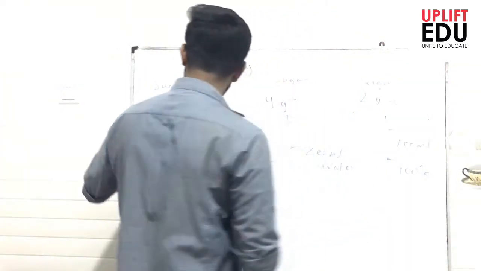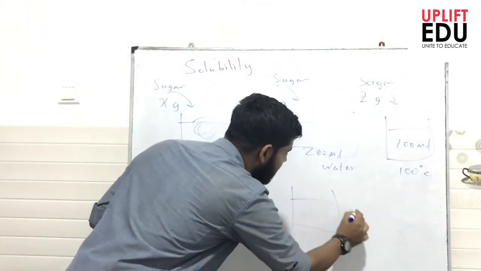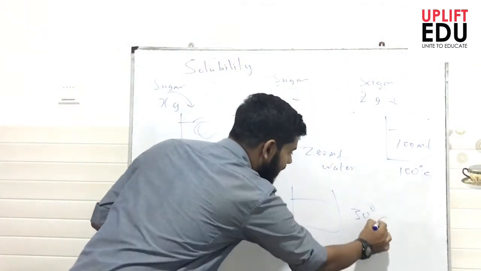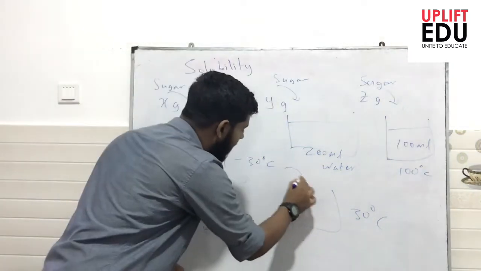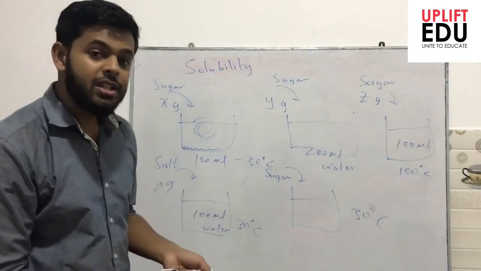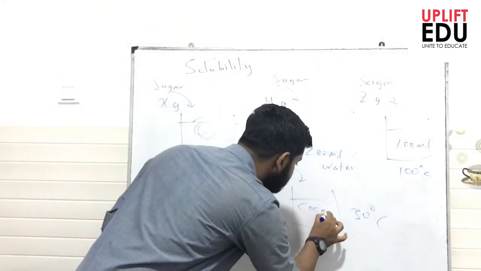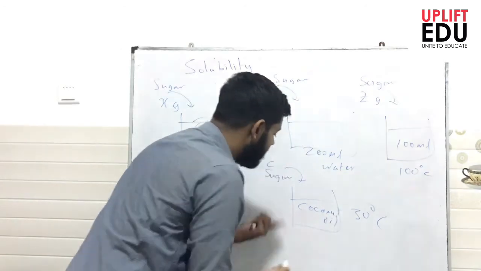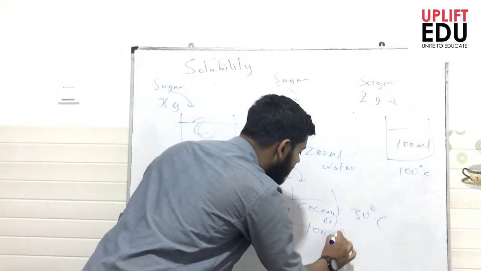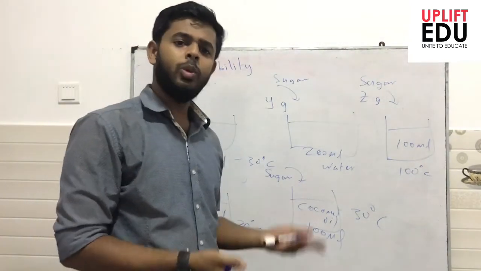Not only nature of solute. Now rather than taking sugar dissolved in water, let me take a beaker at 30 degrees Celsius, and let me keep on adding sugar. But this time my solvent is not water. Let me take coconut oil, maybe 100 milliliter. Now with your common general knowledge, even you can imagine what will be the observation.